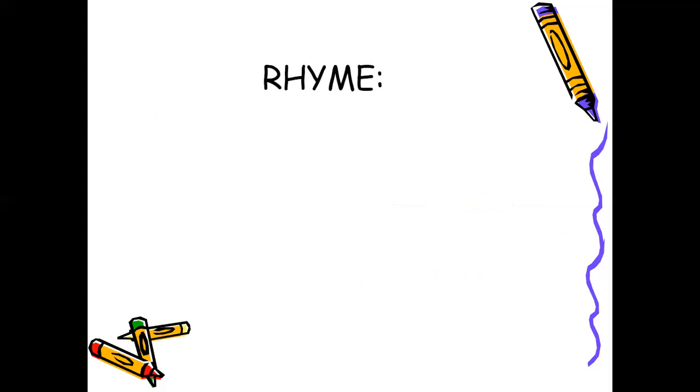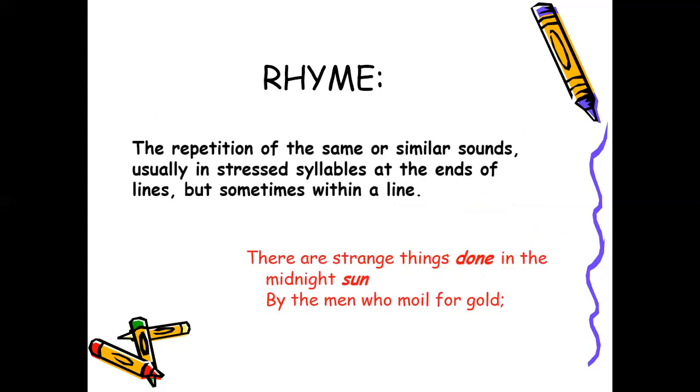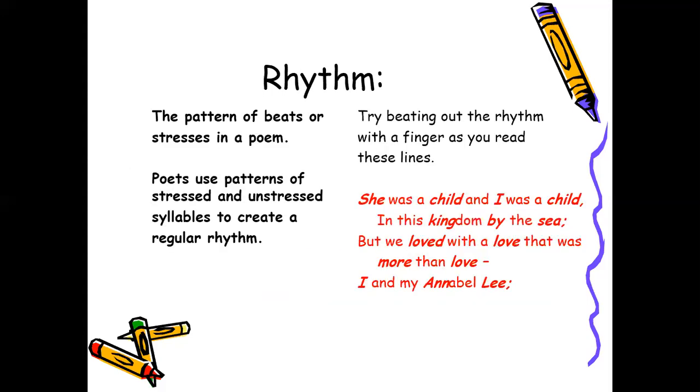Now, the rhyming. What is rhyming about? Rhyming is the repetition of the same or similar sounds, usually in stressed syllables at the ends of lines, and sometimes within a line. This confirms the idea of the previous slide of the rhythm when we found here "sea" and here "Lee." And here it's in the same line. She was a child and I was a child. We have rhyming here as well. Sea, Lee.